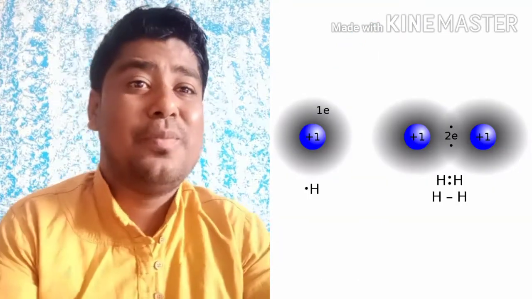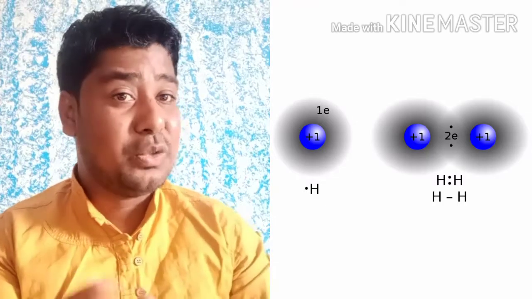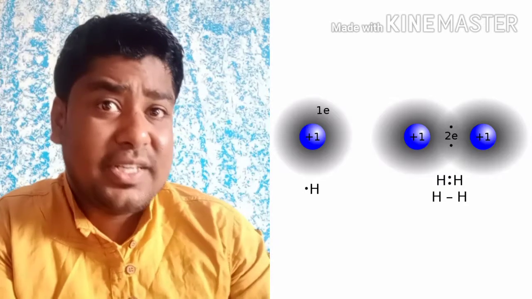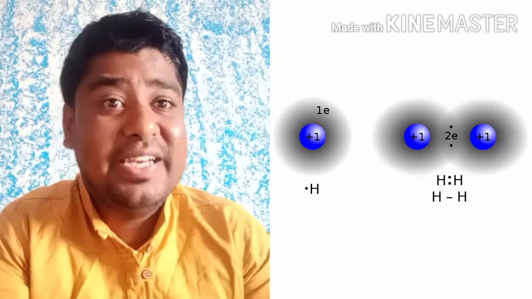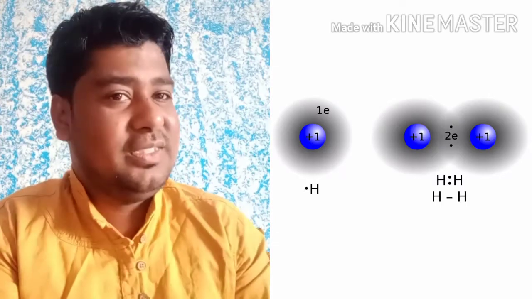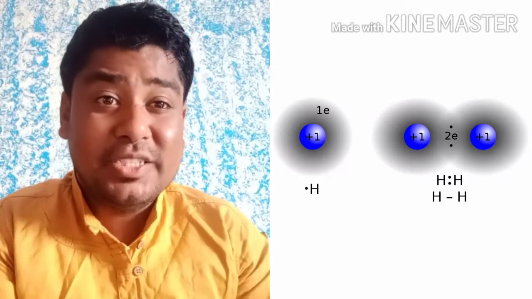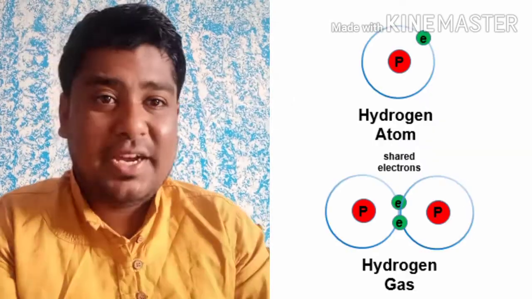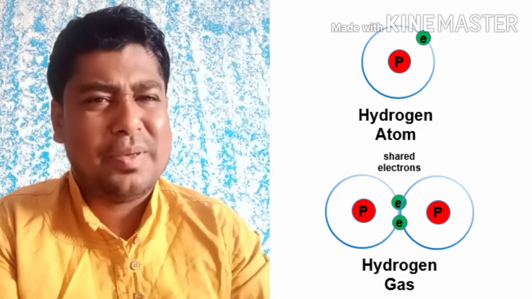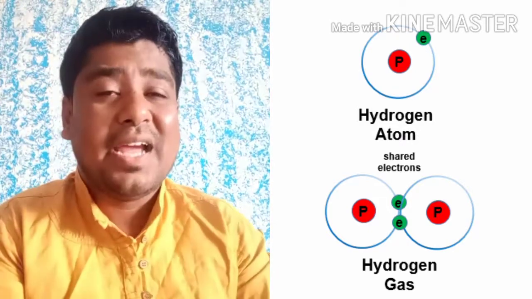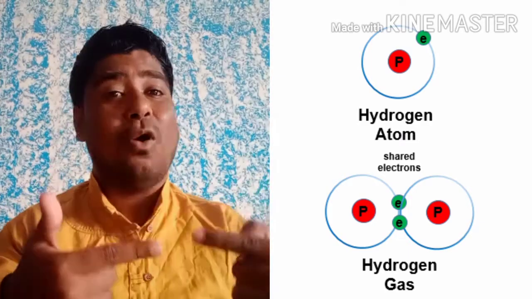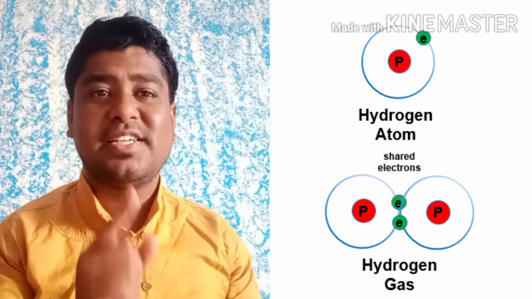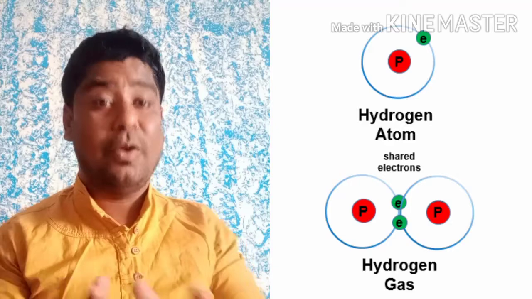So the hydrogen molecule is formed like this: there are two hydrogen atoms having one electron each. So each needs one more to attain the stability of helium. So what they do is, the one electron of each hydrogen will be shared between each other. Now you can see both hydrogen atoms will have two in common, because they are sharing each other's electrons, and thereby they form one bond between the two hydrogen atoms, a single bond. That single bond is a covalent bond.